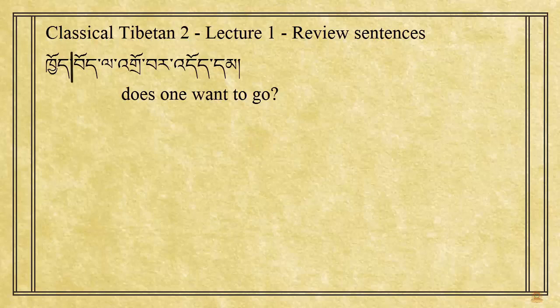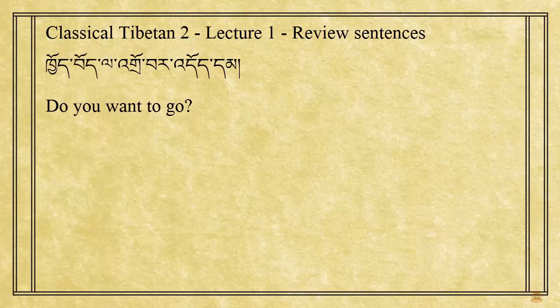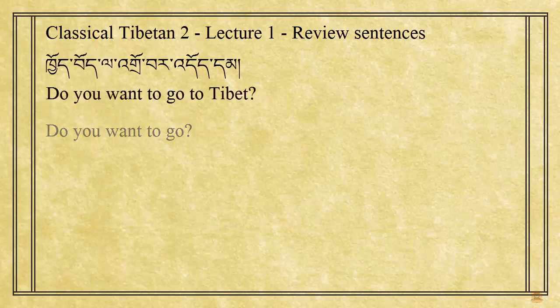Now we have two elements left in this sentence, que and pela. Que means you and is not marked by any particle. Since dro is an intransitive verb, you must be the subject of this sentence. Que jowar de dam means, do you want to go? It's easy to fit pela into this. We get, do you want to go to Tibet?